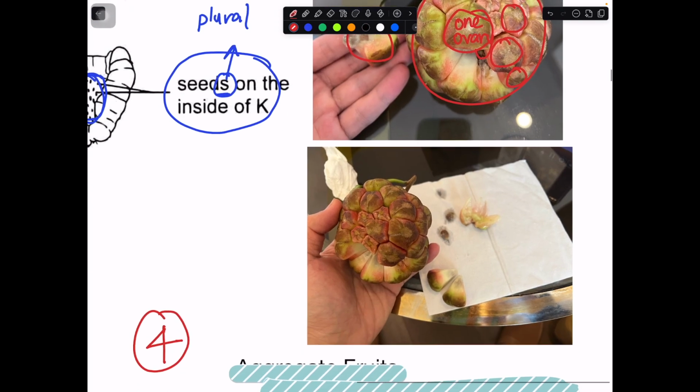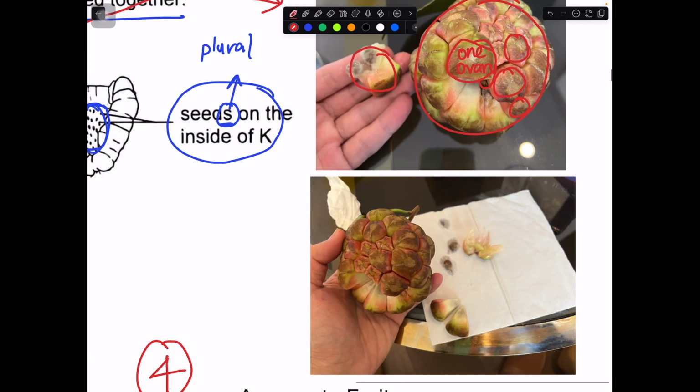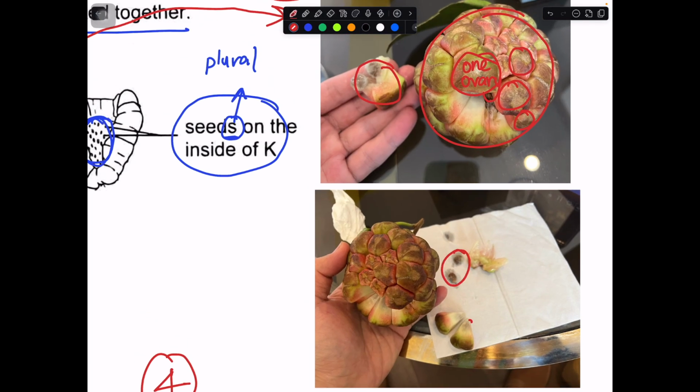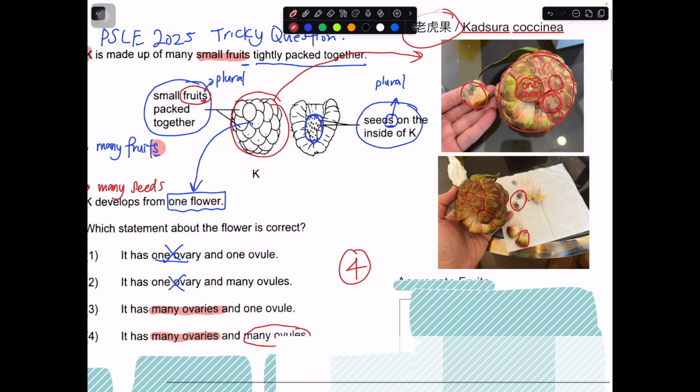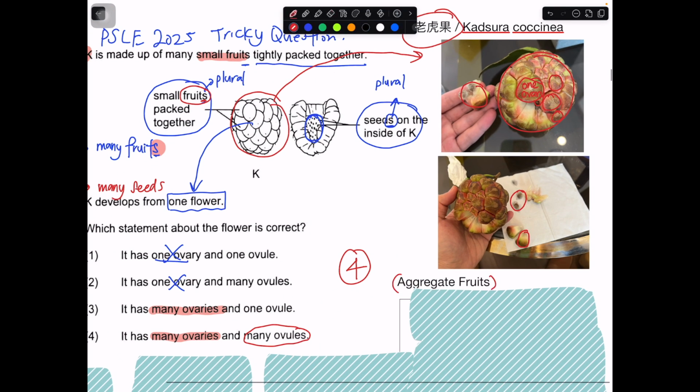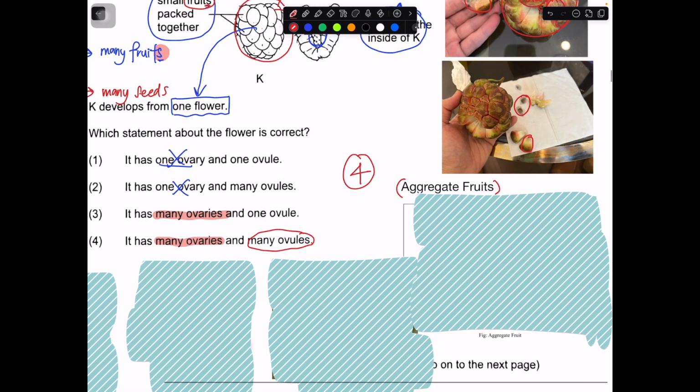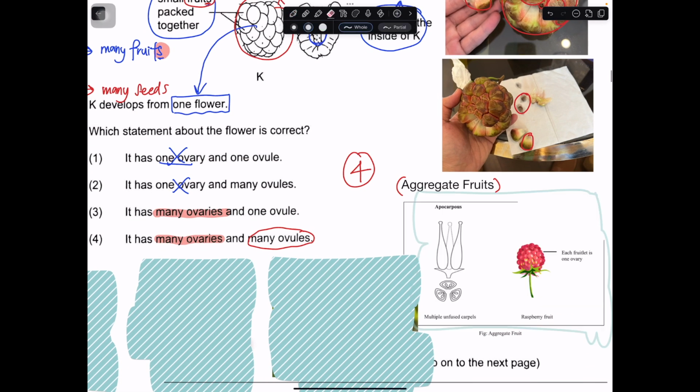Okay, so after you see the video, actually I pluck out 2 seeds from one fruitlet. Okay, over here. So this is what we call an aggregate fruit. So how does the flower look like? It actually looks like this. Okay, the flower actually looks like this.